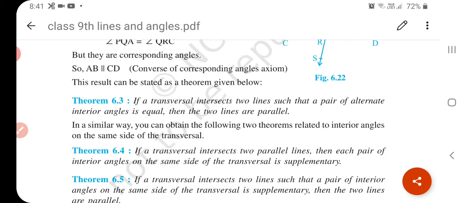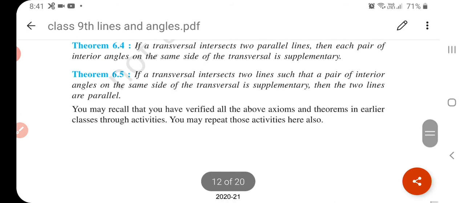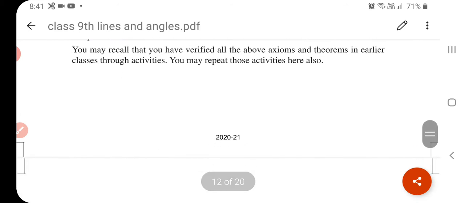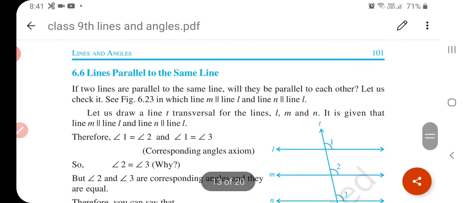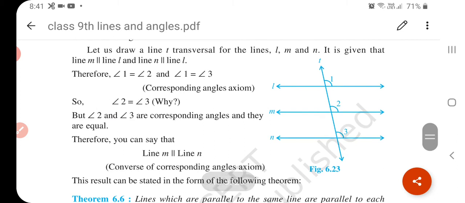If a transversal intersects two lines such that a pair of interior angles on the same side of the transversal is supplementary, then the lines are parallel. So these are axioms for parallel lines. Now if line L is parallel to M and L is also parallel to N, then M is parallel to N.